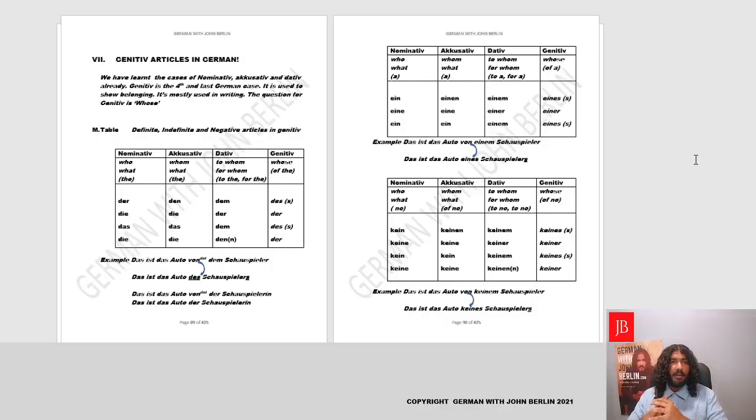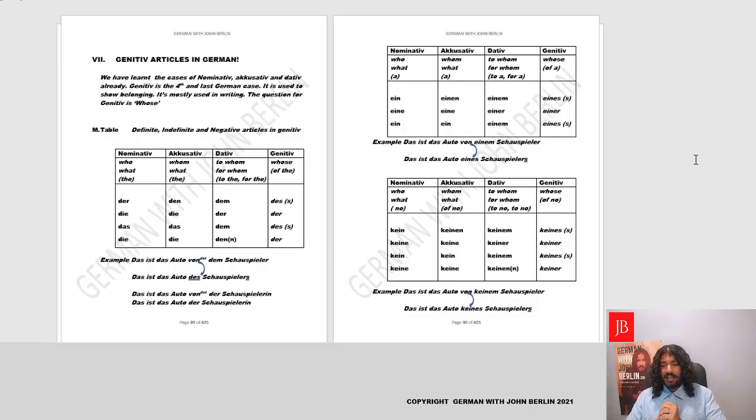Now, when we make sentences with names, it's easy, but when we make sentences with nouns, like we read in the last lesson, the last sentence, that is the car of an actor. Das ist das Auto von einem Schauspieler. Schauspieler being an actor. There is where we cannot use the same rule. We cannot say that is actor's car. In German, we cannot say das ist Schauspieler's Auto. It'll be wrong. To make that sentence, we need to learn something which is the genitive articles.